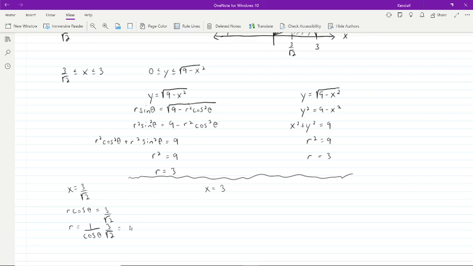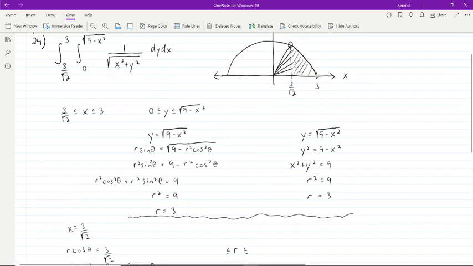So we end up with 3 over root 2 times secant of theta. Now we have our bounds for r, and let's deal with this later. R varies between, so what is our lower bound for r and what is our upper bound for r?